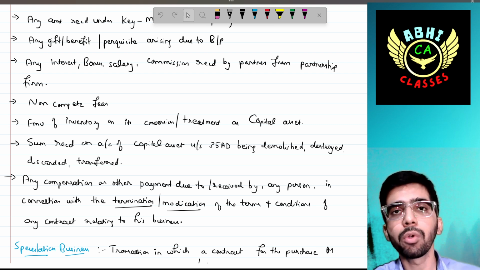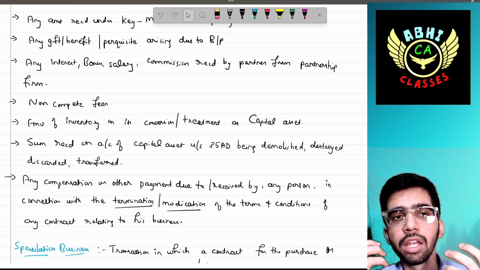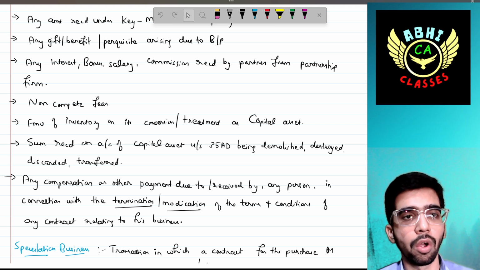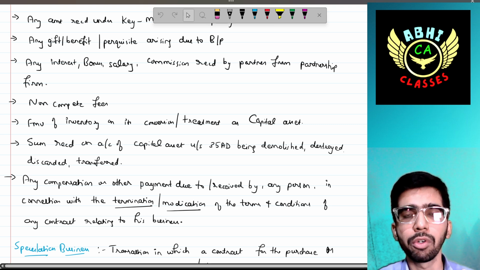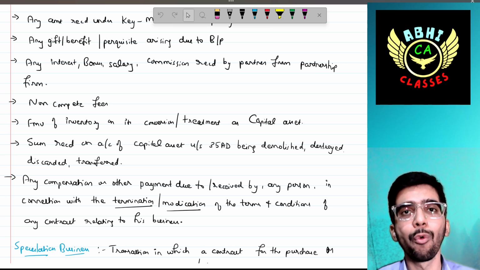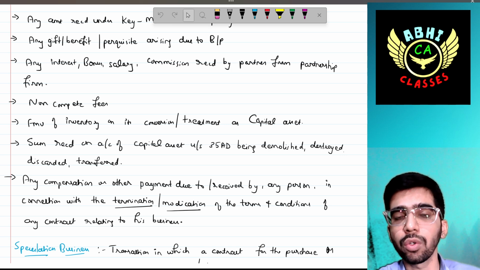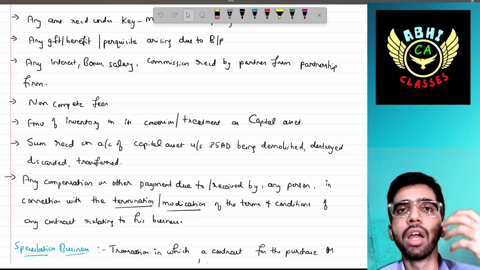If you are going to compute your income tax computation, then any such amount is to be treated under PGBP. Then non-compete fees. There is a concept of non-compete fees. There is an agreement that you should not compete with the vendors. For that, if you receive any compensation or any fees, then that also is to be treated